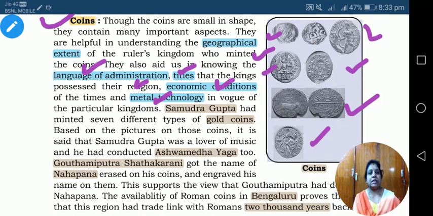Like this, from coins we can understand all this information, including how far the rulers' territory extended geographically.